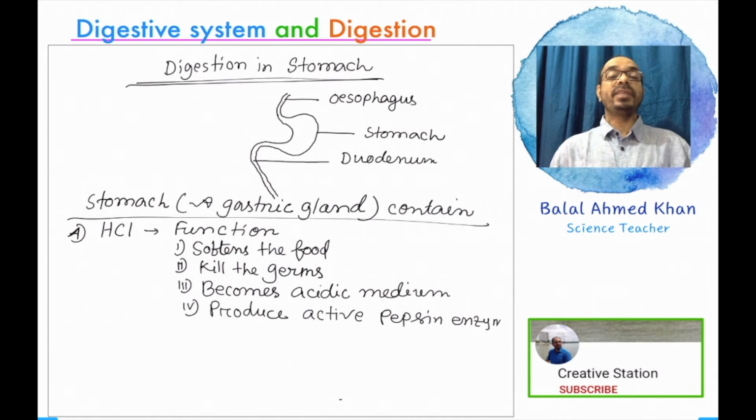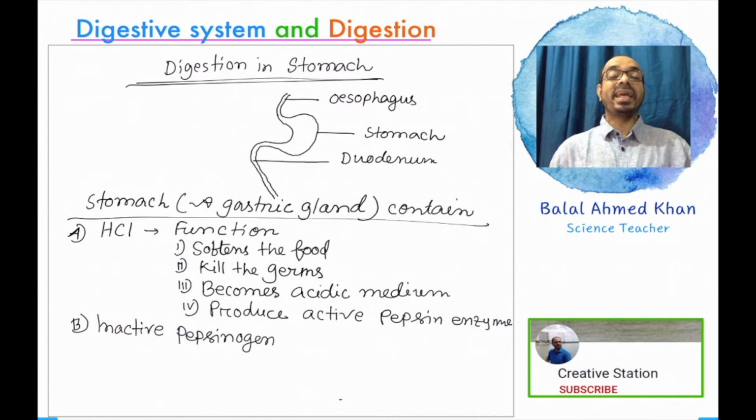With the help of hydrochloric acid, inactive pepsinogen, an inactive enzyme, is converted into an active enzyme. So, an acidic medium is important for the stomach. This acidic medium is kept from damaging the internal wall with the help of a biochemical substance named mucin. So, mucin protects the internal wall of the stomach from hydrochloric acid.